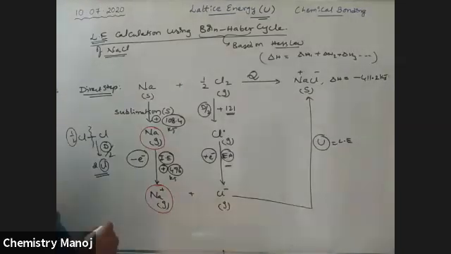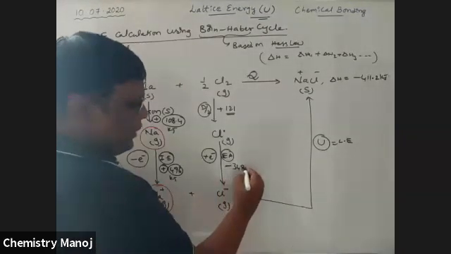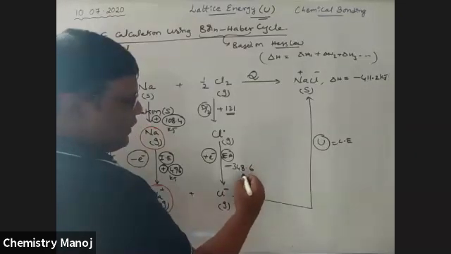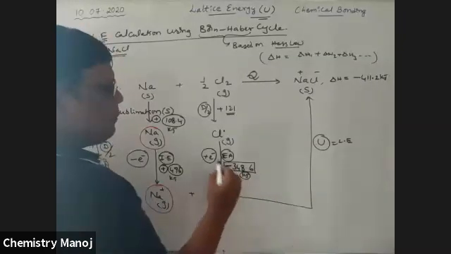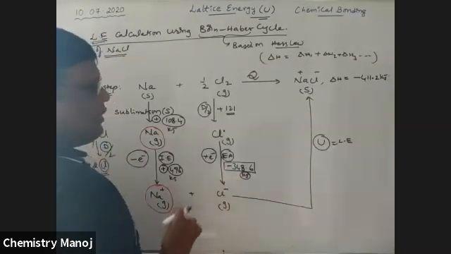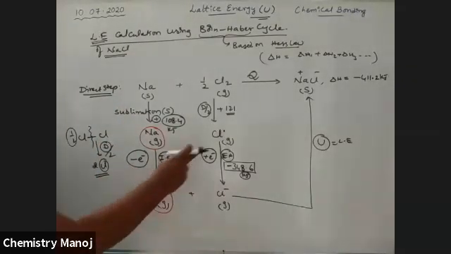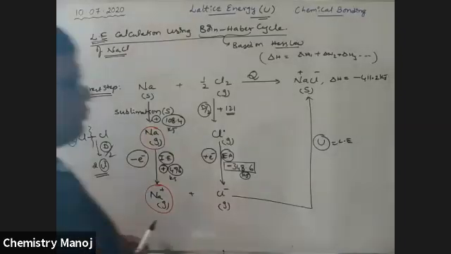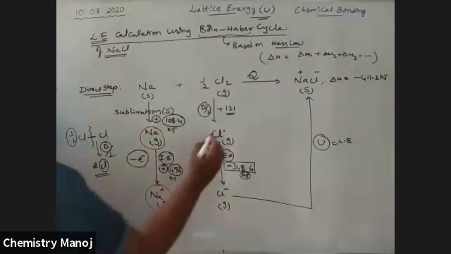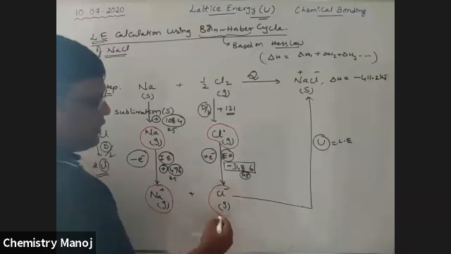So how much energy is released? Here the electron affinity is minus 348.6 kilojoules. This much energy is released. So minus indicates released, plus indicates absorbed. Here, a gaseous Cl atom is first formed, and that is converted into a gaseous Cl minus ion.